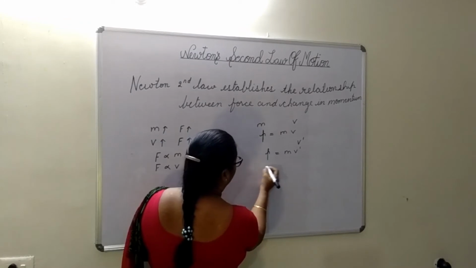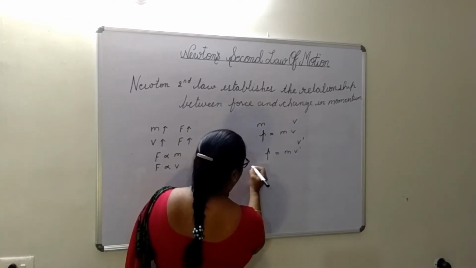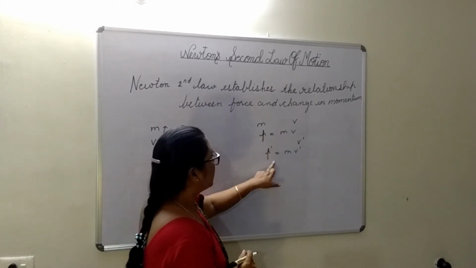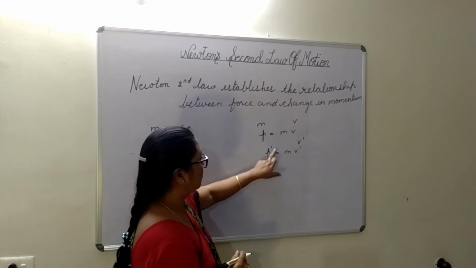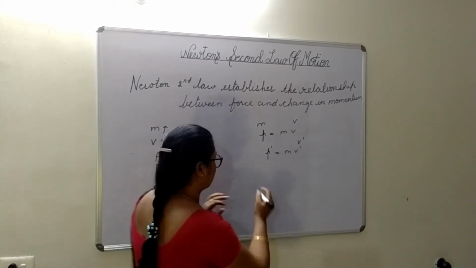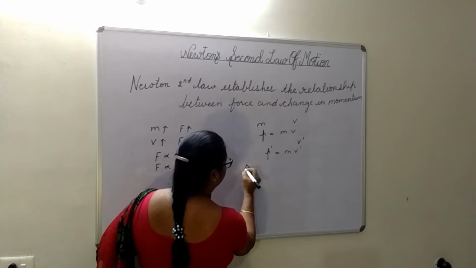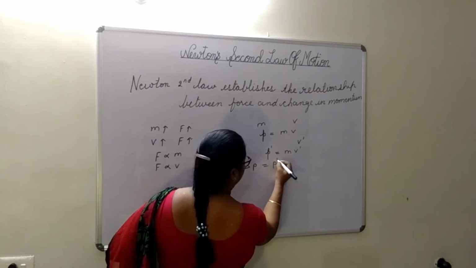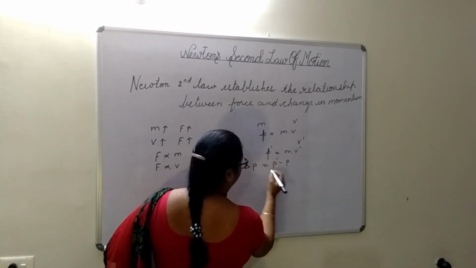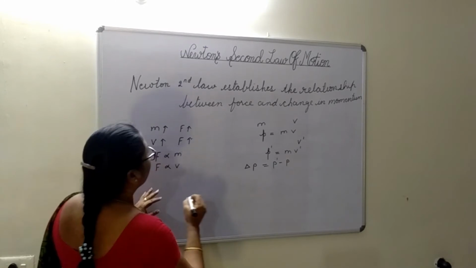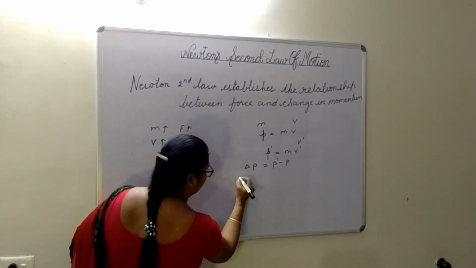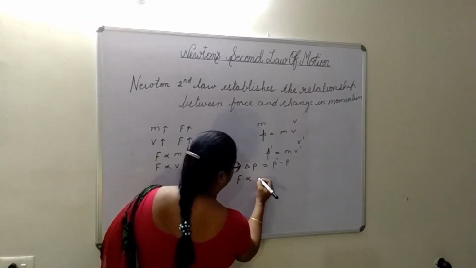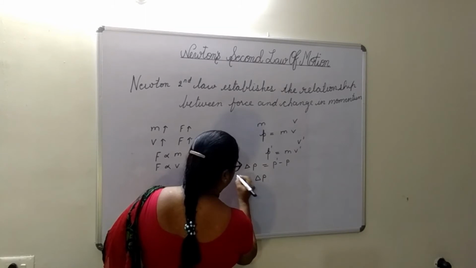So here first momentum will be small p is equal to m into v. Next momentum will be p dash is equal to m v dash. So what will be the change in momentum? Change in momentum will be equal to p dash minus p. Okay, this is the change in momentum. Now we can write force is directly proportional to the change in momentum.